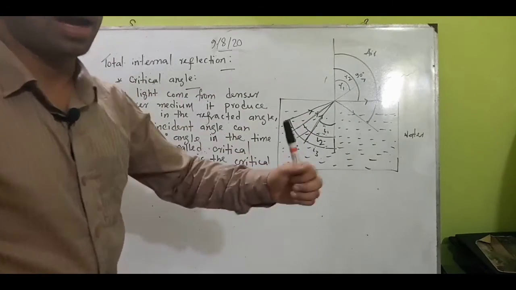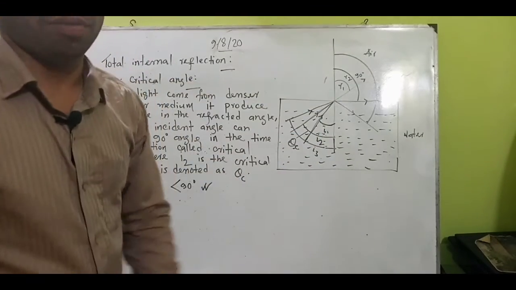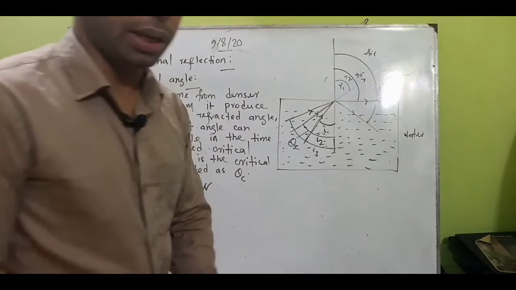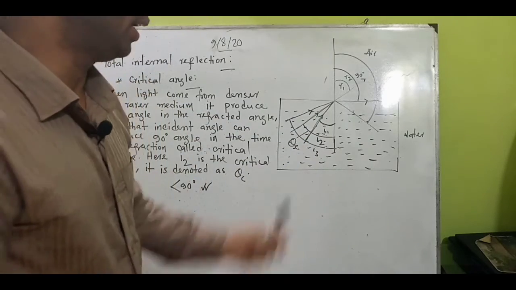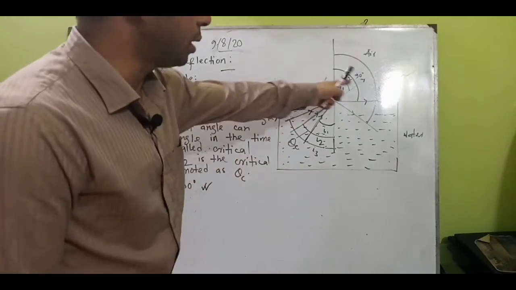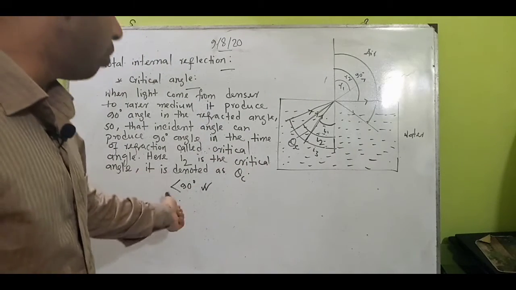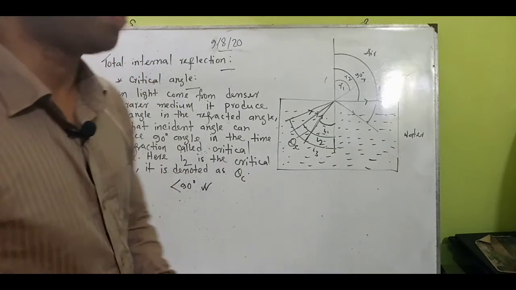At that time I1 is less than R1 because of the law of refraction. Again another ray comes, but it produces the 90 degree in the refracted angle, which is called the critical angle. We know that the incident angle that creates the 90 degree in the refracted angle is called the critical angle. We already wrote the definition, and the value of the critical angle is less than 90 degree, and theta c is the notation for it.